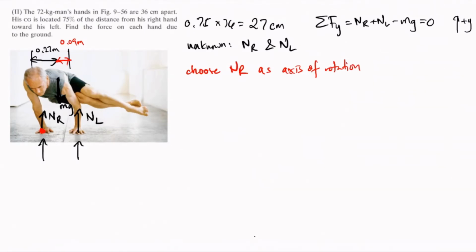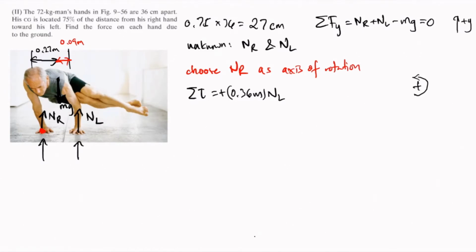So if we do that, we have sum of torque equal to, now NL causes a clockwise or counterclockwise direction. So if we choose the counterclockwise direction as positive, then the torque produced by NL will be positive. NL is 36 centimeters from the axis of rotation. So that's 0.36 meters times NL.